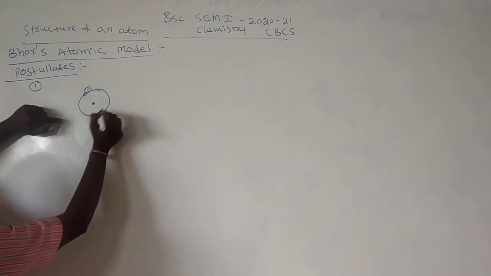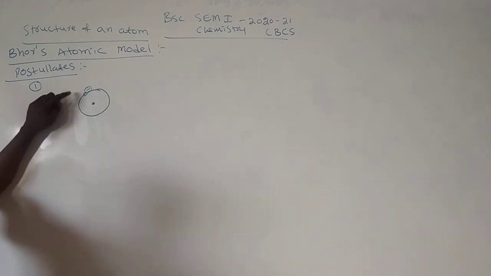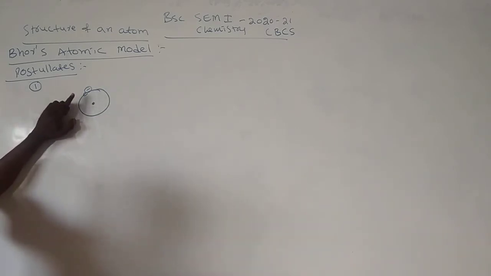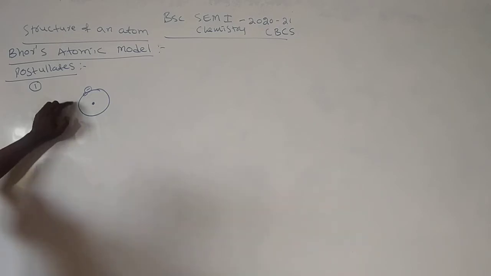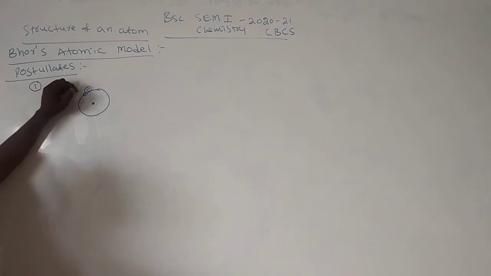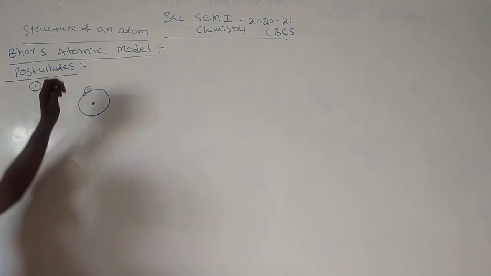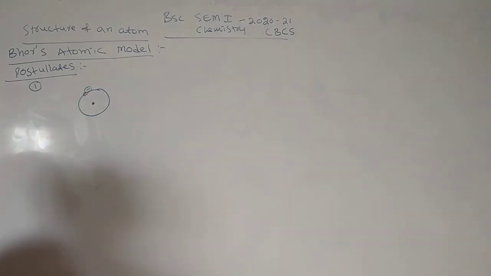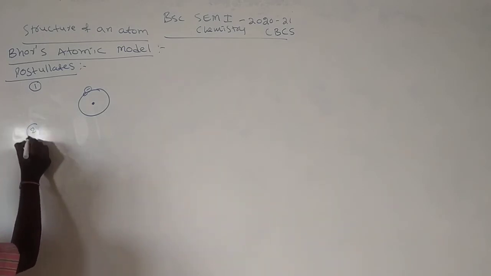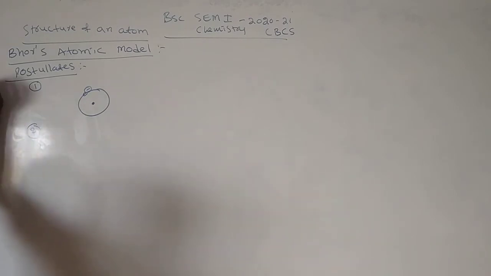Electron always revolves around the nucleus with a definite velocity, a particular velocity. This is the first important point in Bohr's atomic model.